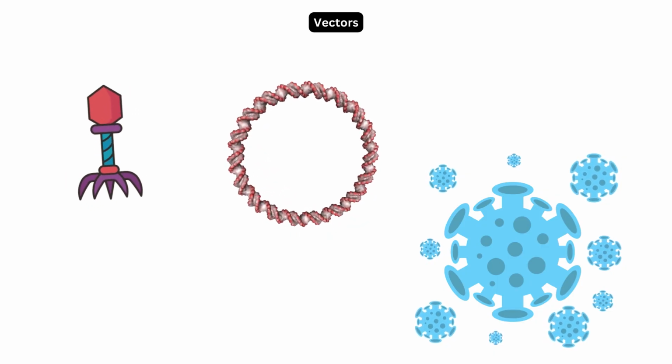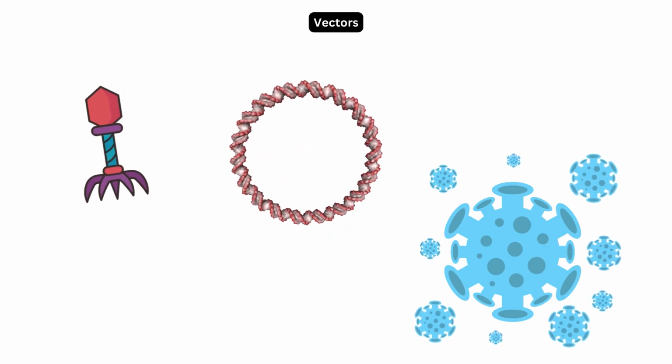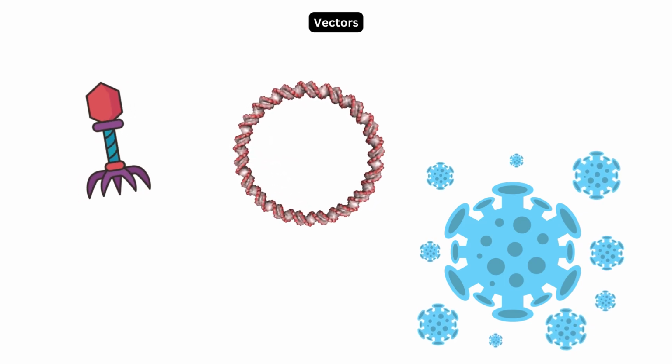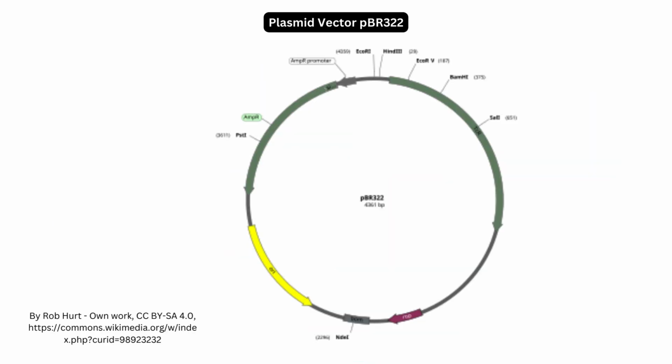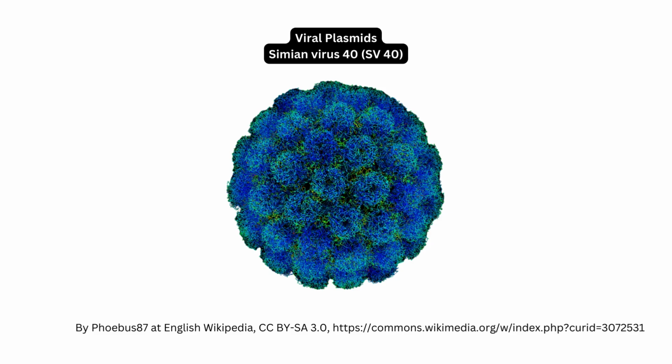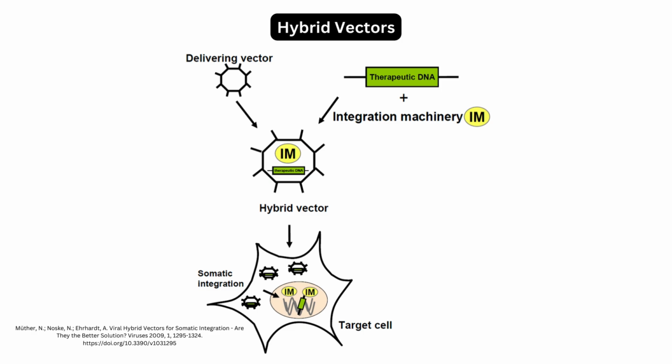Vectors are molecules used to carry a gene of interest into a host cell for cloning or expression. They are crucial in gene cloning, gene therapy, protein production, and transgenic organism creation. Among a few common vectors are plasmids, which are small circular DNA molecules found in bacteria, commonly used for gene cloning. Viral vectors are modified viruses used to deliver genes into animal or plant cells.